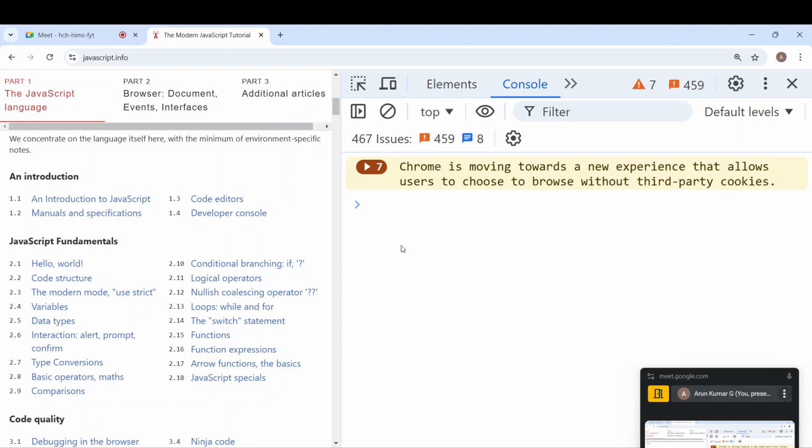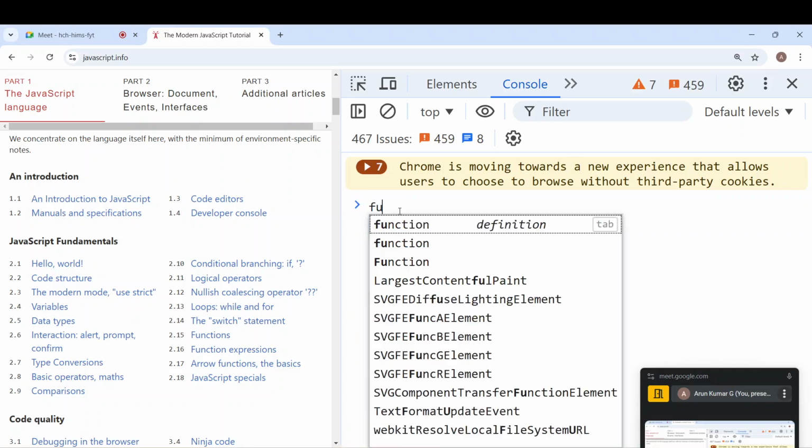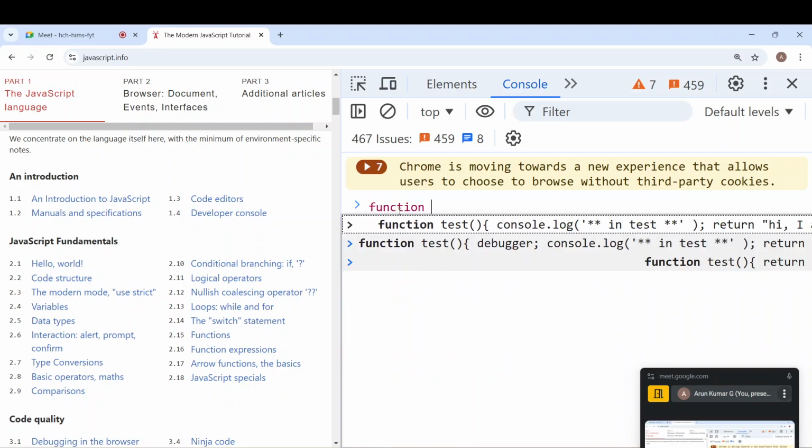In JavaScript, creating a function is very easy. I told you there are three syntaxes for function creation. All three are used. Nowadays, the arrow function is very common. So the first syntax I'm going to talk about is called function declaration syntax.